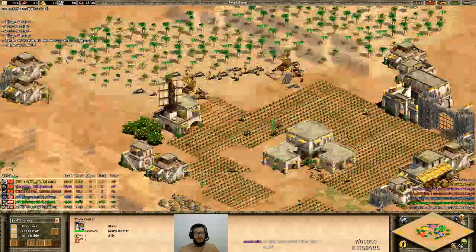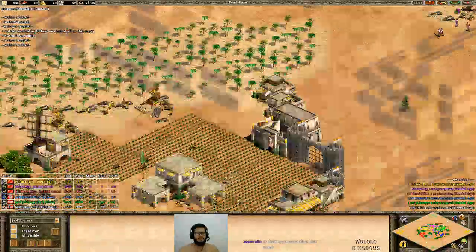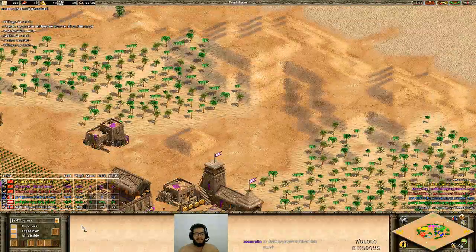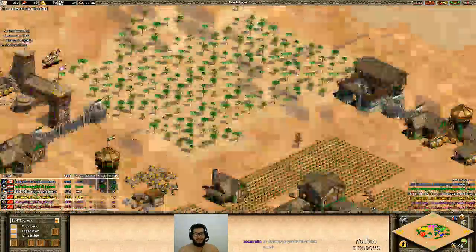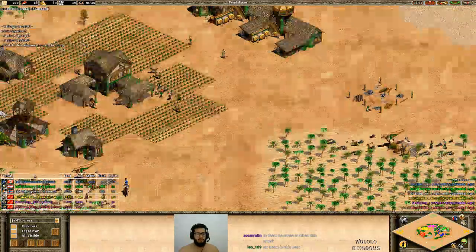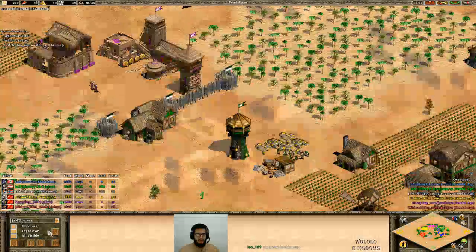Is there no stone at all on this map? No, man, no stone at all. Maybe even the Saracens could be an option here to buy stone later, I don't know. No stone, man, oh my god. Who's the one making these maps?